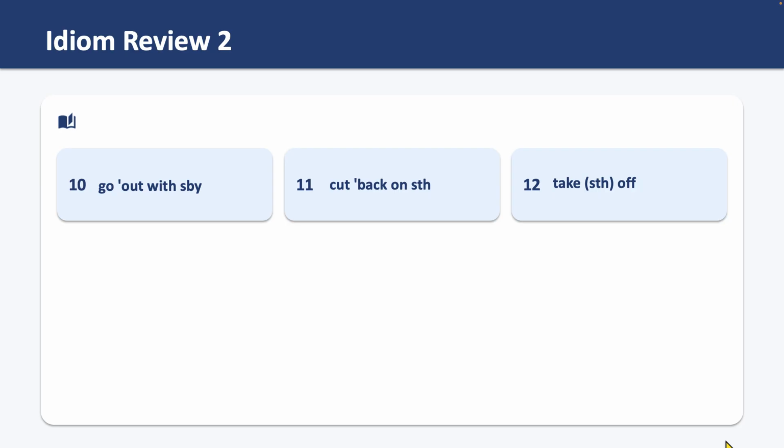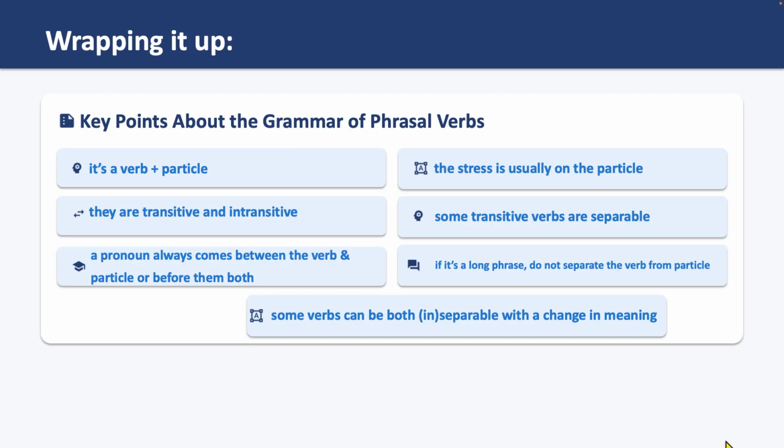Now, as a review, here are the key ideas we have discussed about the grammar of phrasal verbs. We said that a phrasal verb is a usually idiomatic expression that is a combination of a verb and a particle or two, and the stress is usually put on the particle, and there are two types: transitive and intransitive.